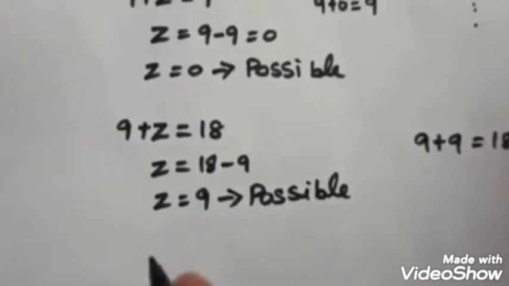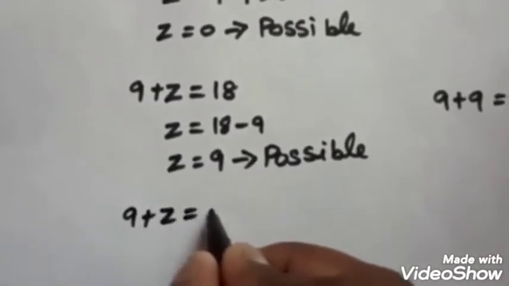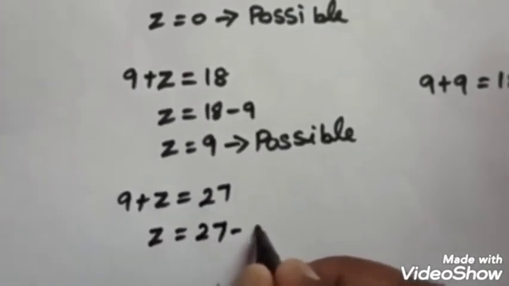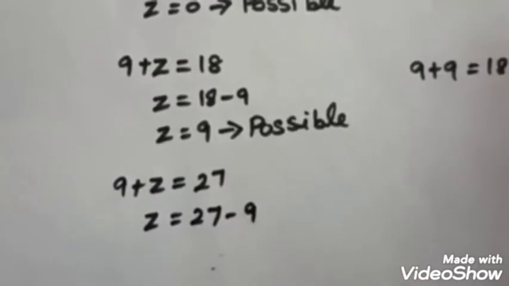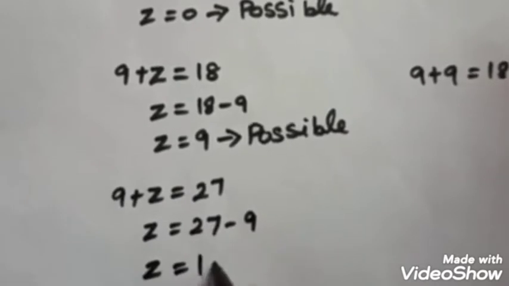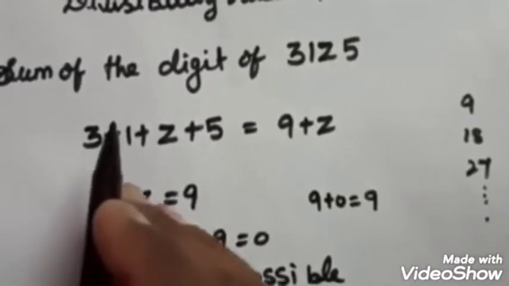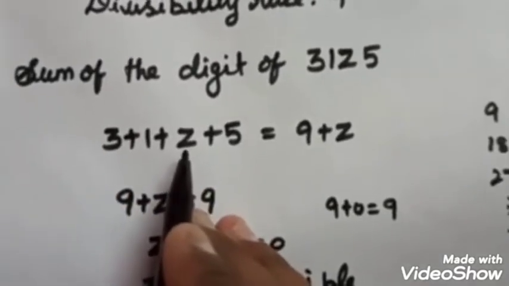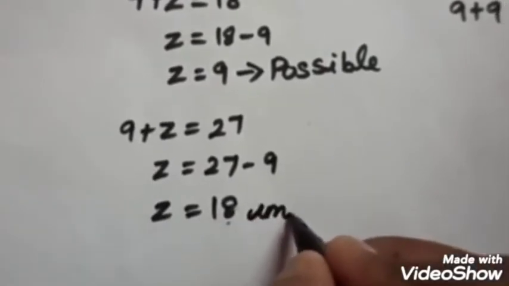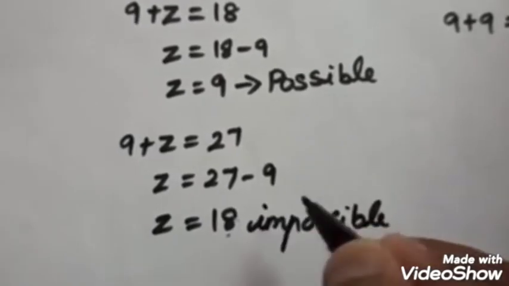Now I move on to 27. Here 9 plus z, which is equal to 27. So z, which is equal to 27 minus 9, which is 18. So this one is a 2-digit number. Here we need to fill only a single digit number, because this 18 is impossible. So this one is an impossible value.